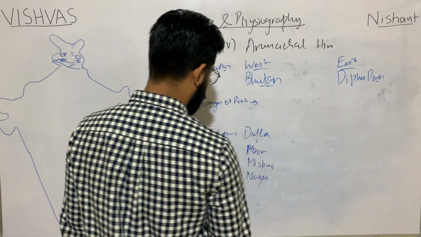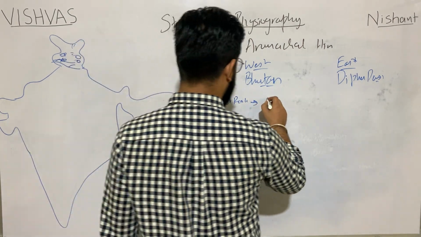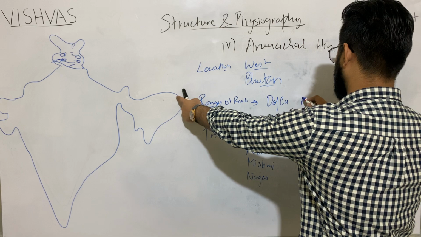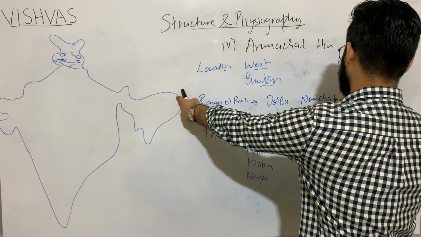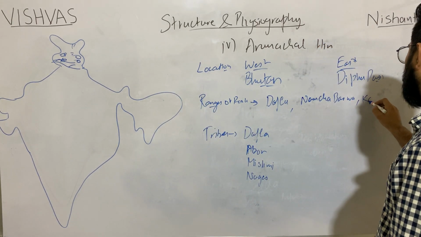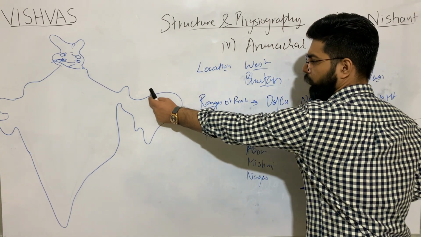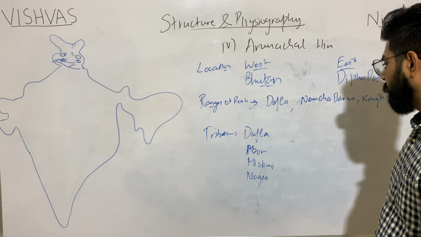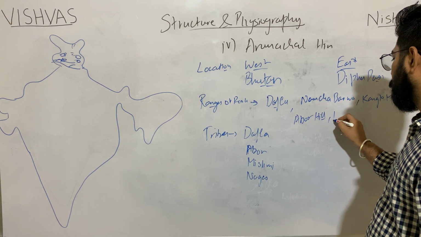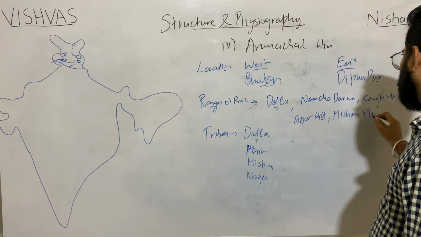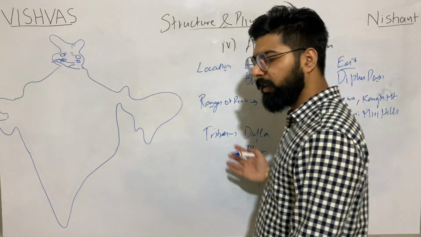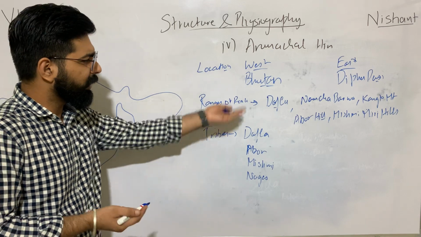Nagas. And on the basis of these ranges, we have here a peak, Namcha Barwa over here, on which India has a dispute with China. Namcha Barwa peak over here, we have Kangto mountain over here. Observation: on the basis of these tribes we have hills, Dafla hills, Abor hills, Mishmi hills, Miri hills, on the name of the tribes. Connectivity, why remember them separately?